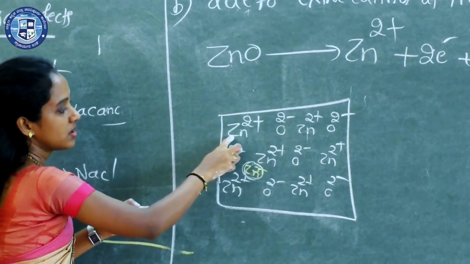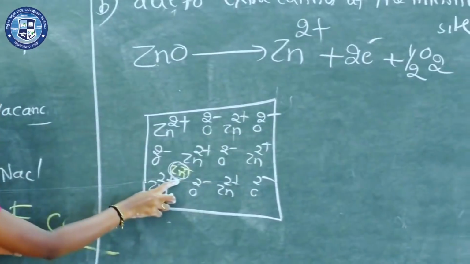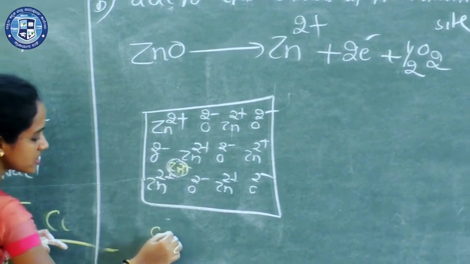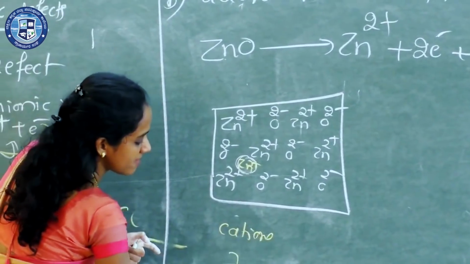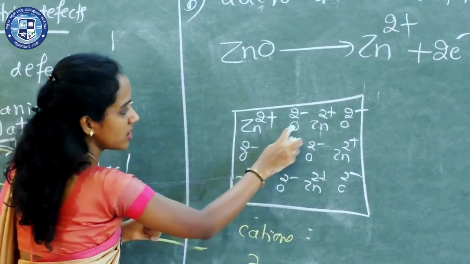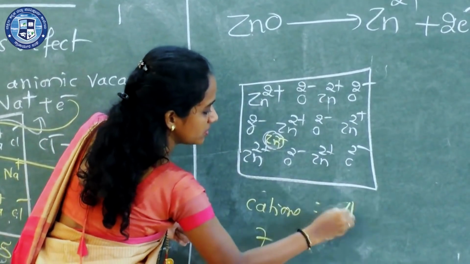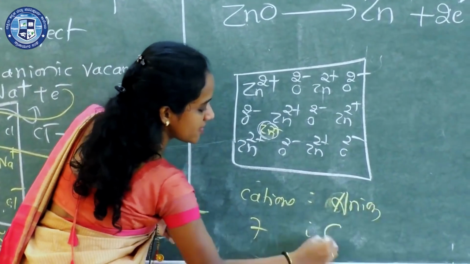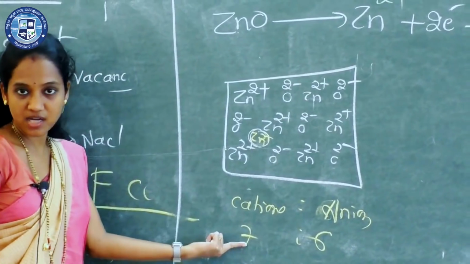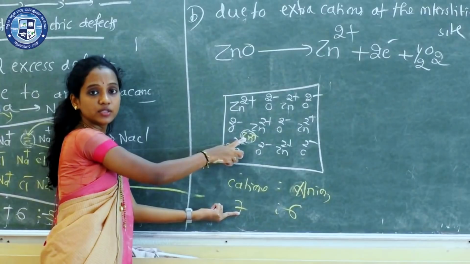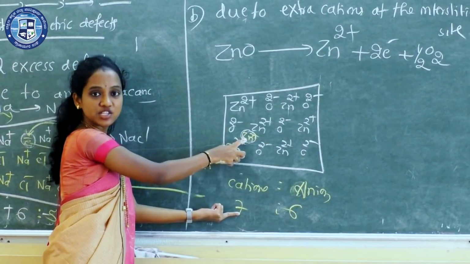Already there are 6, again one more Zn2+ ion, so the cations here are 7 now. What about oxide ions? 1, 2, 3, 4, 5, 6, anions 6, so 7:6. Metal excess now, due to which type of defect? Extra cation at the interstitial site.